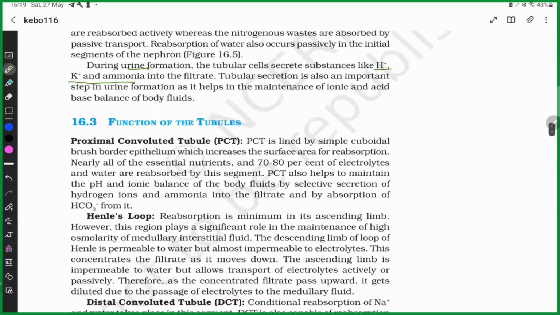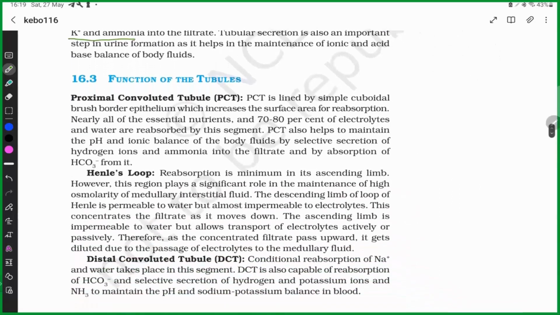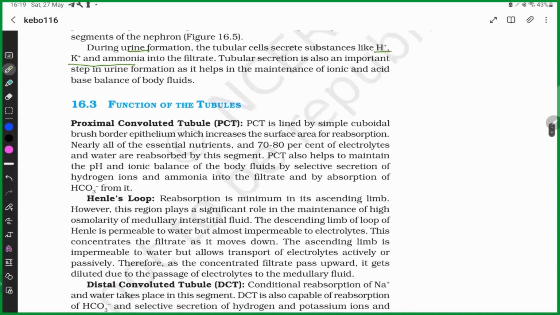Now, what are the functions of renal tubules? Renal tubules are PCT, loop of Henle, DCT, and collecting duct. PCT is mainly involved in reabsorption. 70 to 80% of the electrolytes and water are reabsorbed, and glucose is also reabsorbed. They also secrete some hydrogen ions and ammonia into the filtrate, and also absorb bicarbonate.